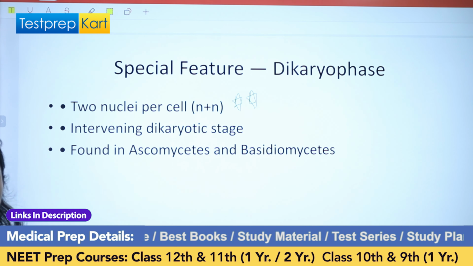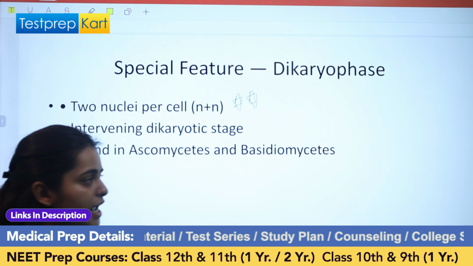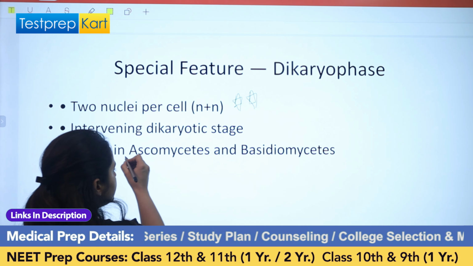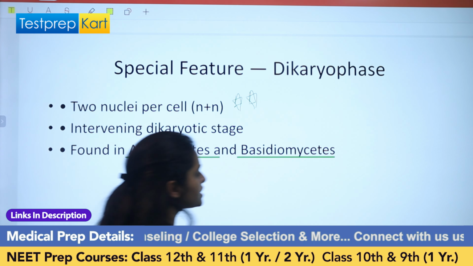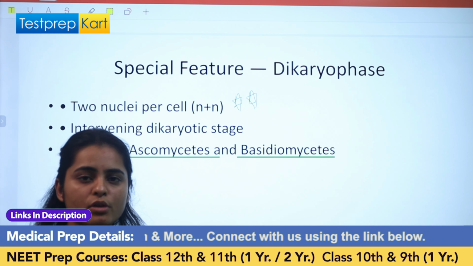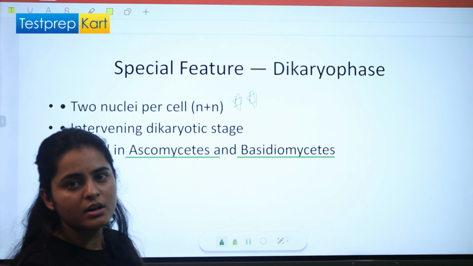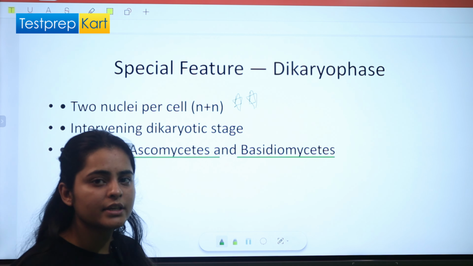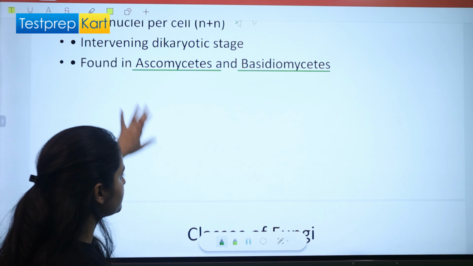Not all fungi show this type of intermediate stage. Only two categories of fungi, Ascomycetes and Basidiomycetes, show this intermediate stage of sexual reproduction. In the rest, plasmogamy is immediately followed by karyogamy, right?